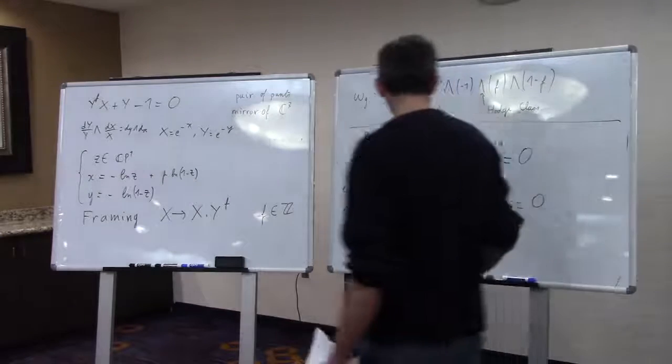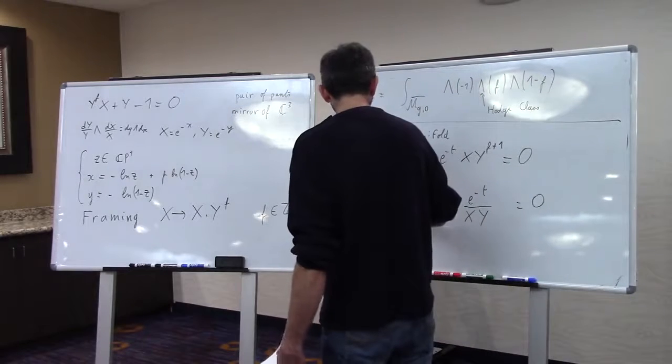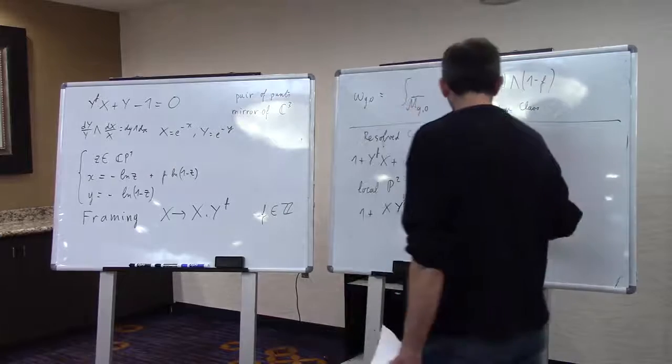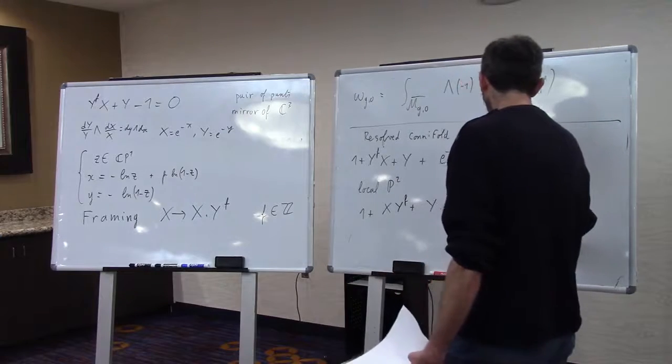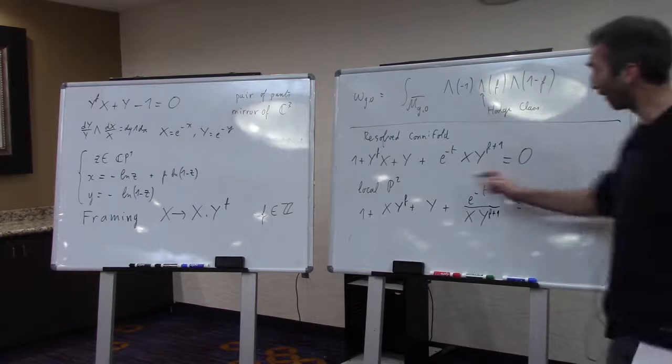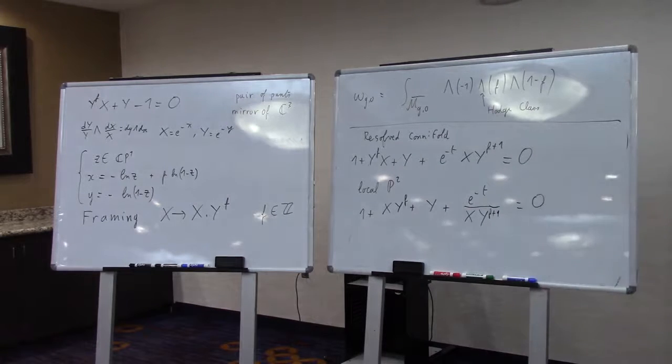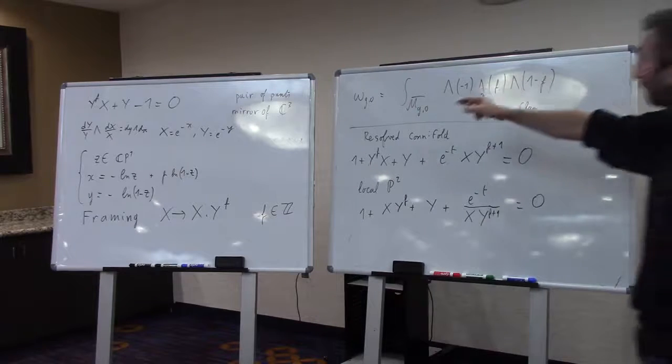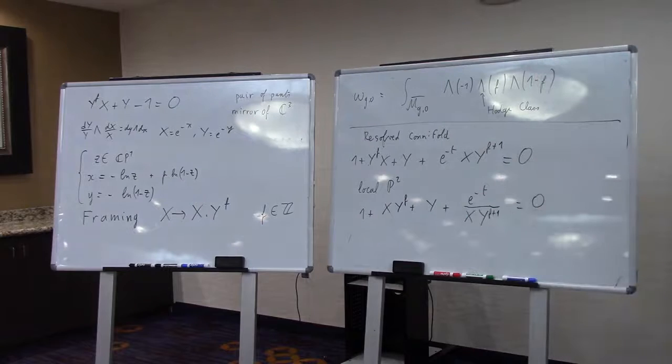And again, I think here the framing transformation is maybe not necessary. I don't remember. Okay, let's do a framing transformation. So this is a framed mirror curve of local P2. You run the recursion on it, and again, what you will get are the Gromov-Witten invariants of local P2.